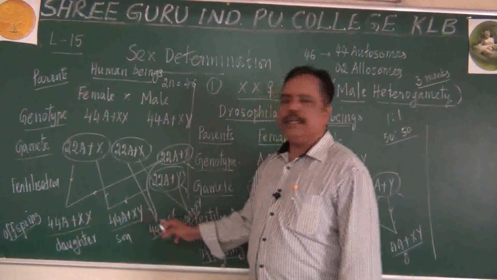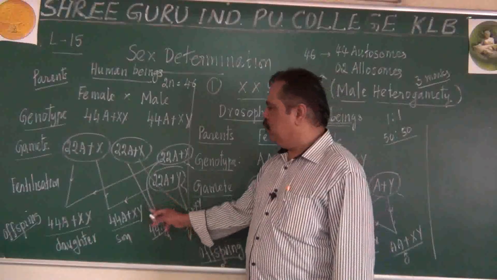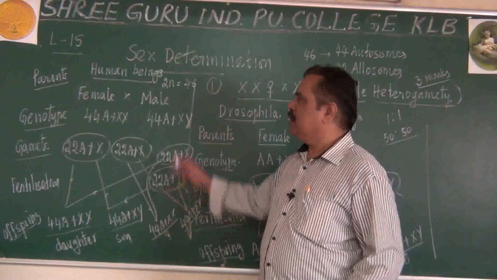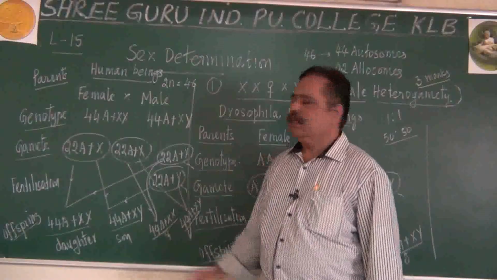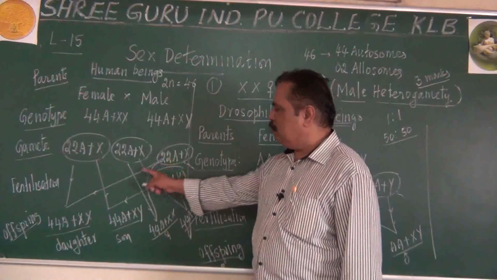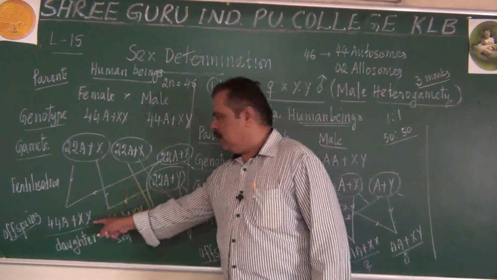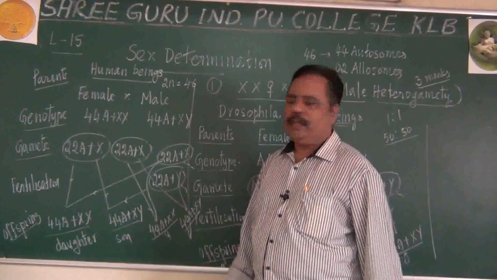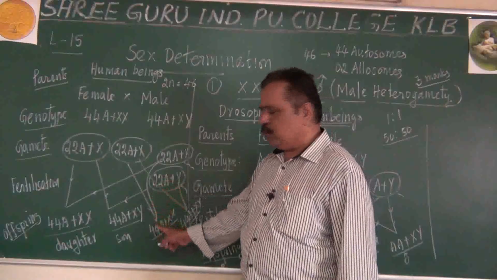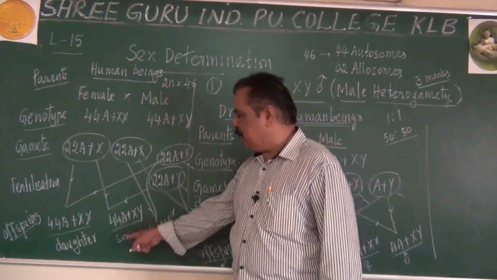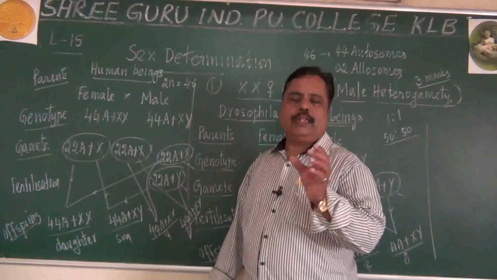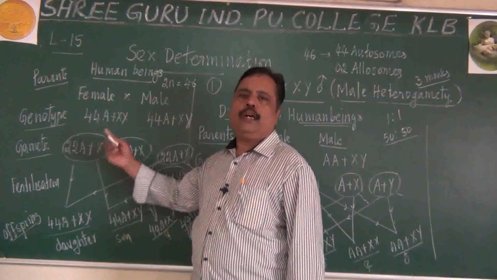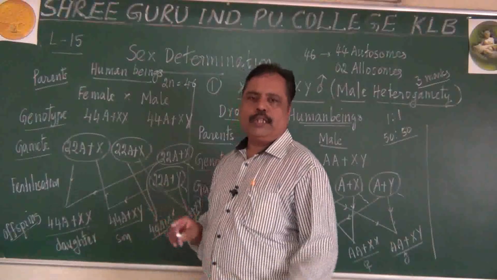A son or a daughter is produced depending upon the nature of the sperm in the human population. So, if the father contributes an X chromosome, that zygote will develop into a daughter. Very important point: if the father contributes a Y chromosome, that will develop into a son. So, whether the zygote should develop into a male or female, who is determining?